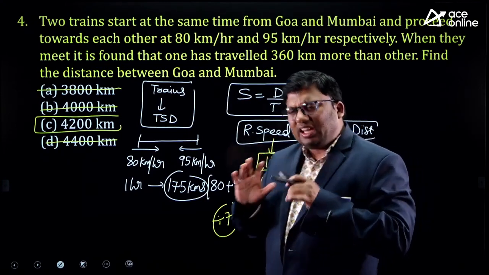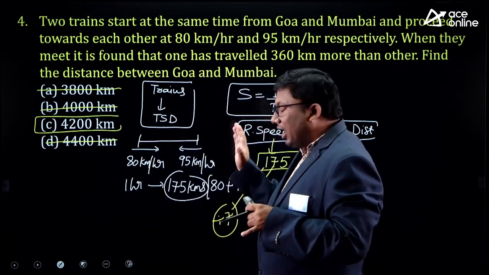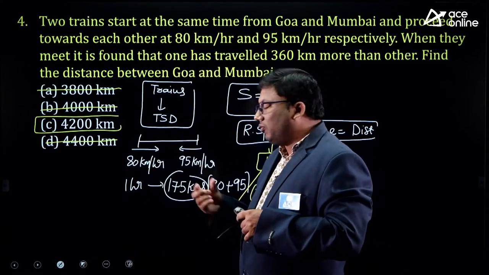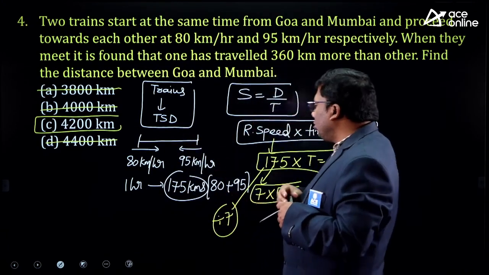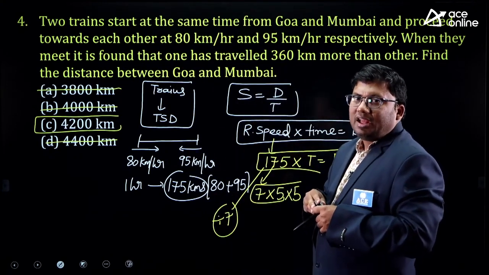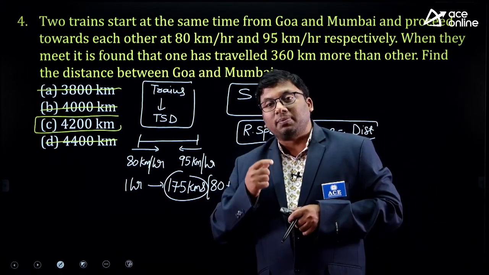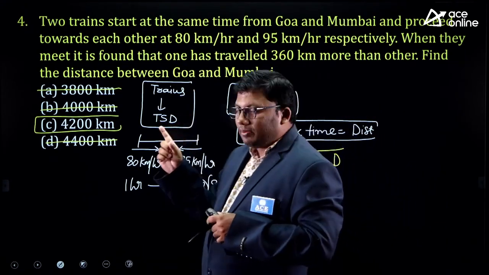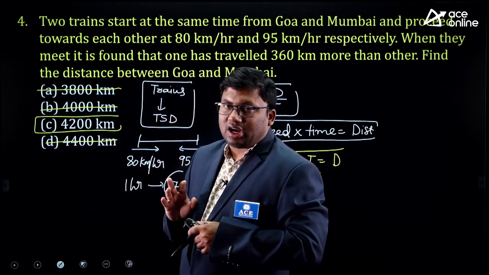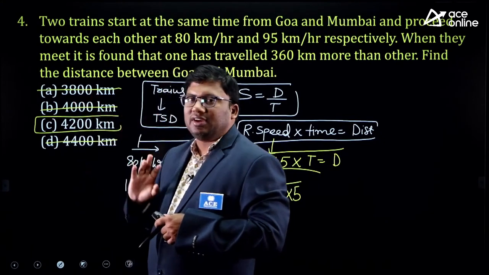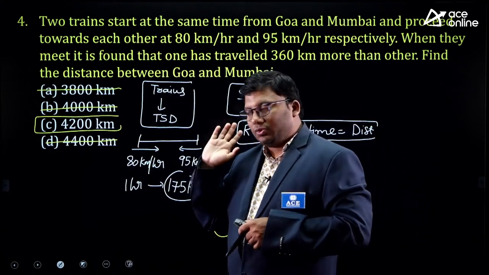Again I am repeating, a very simple ideology to solve the question. A person is traveling from A to B, another is traveling from B to A. After 1 hour, this train will travel 80 and this train will travel 95. Total 175, the total relative speed. 175 is a natural number which has a prime factor 7. So the answer should be divisible by 7. 4400 is not divisible by 7. I hope the idea is very much clear to you, right?